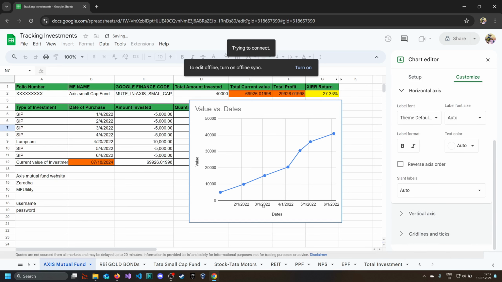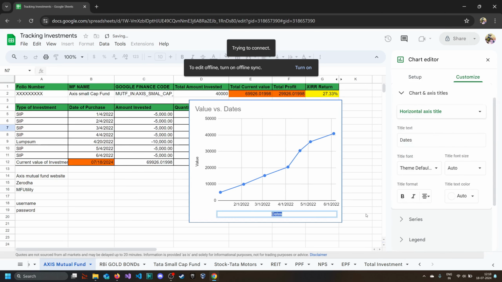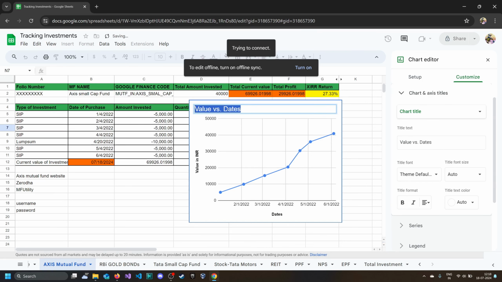And for dates, we can make it bold, we can click here, we can change the text to share value in INR, we can make it bold, we can also update this to investment value versus date, or current value versus dates.